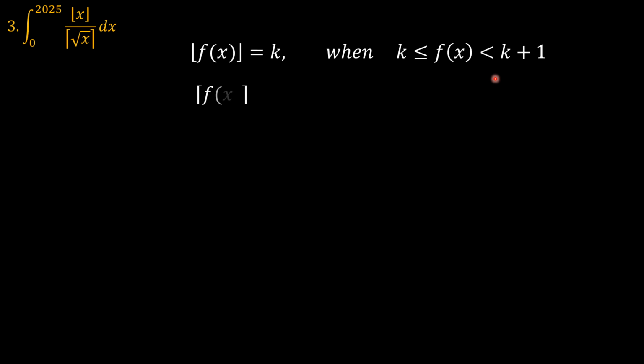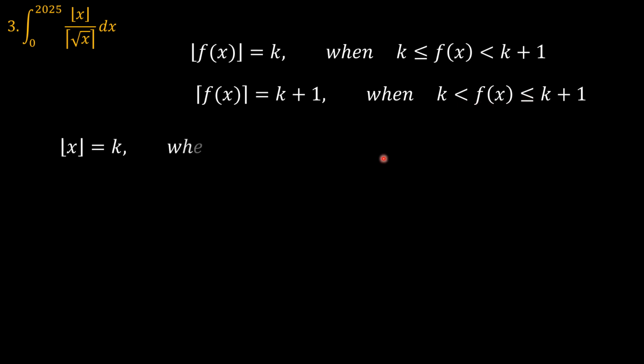So let's begin with the definition of what a floor function is. The floor function of f(x) equals k when f(x) is greater than or equal to k and less than k plus 1. For the ceiling function, it equals k plus 1 when f(x) is greater than k and less than or equal to k plus 1. That means that for x, the floor function is equal to k when x is between this domain.